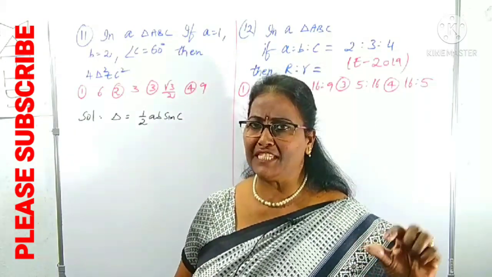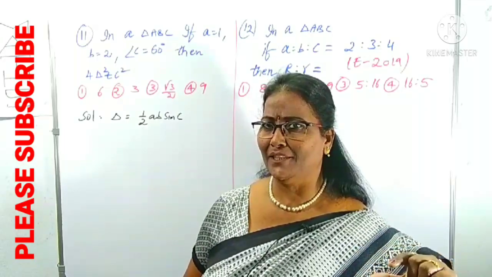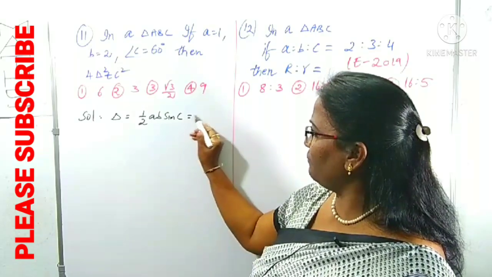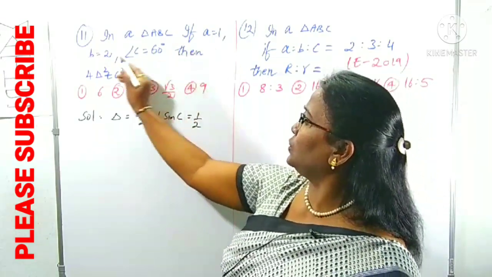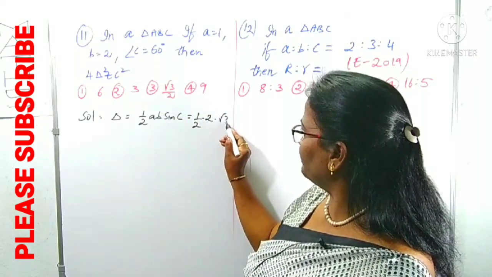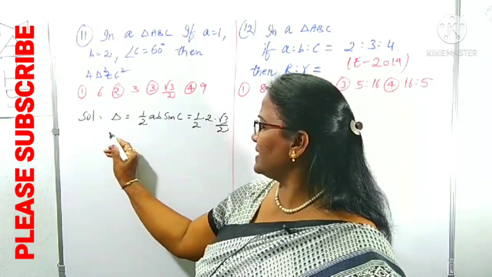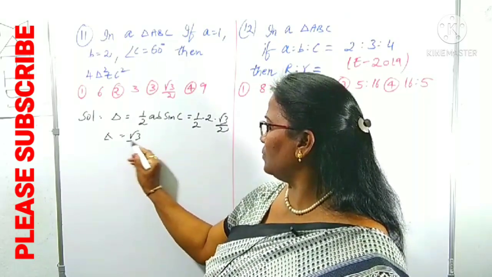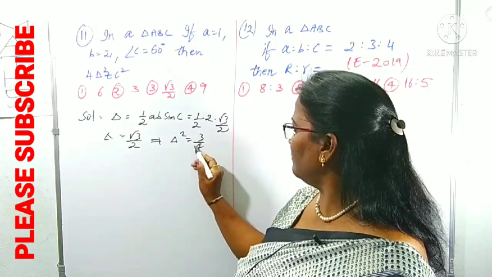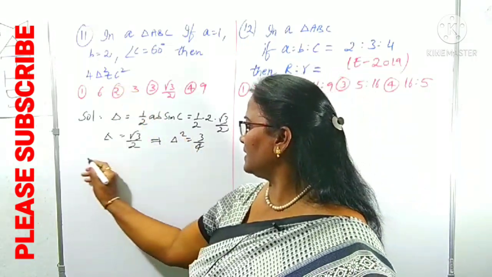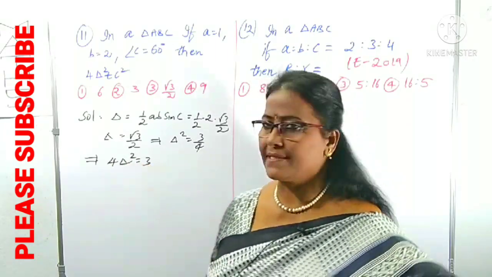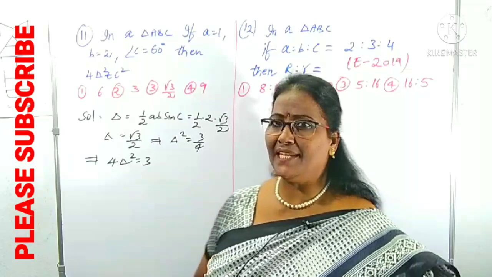I have given you the prerequisite points; the delta formula is one of them. Delta is half of AB sine C, that is half of A into B, 1 into 2, 2, sine C. Sine 60 is root 3 by 2. So 2 cancels, and delta is root 3 by 2. Delta square is 3 by 4. We want 4 delta square. Take the cross multiplication, 4 delta square is 3. Yes, 4 delta square is ready as 3.